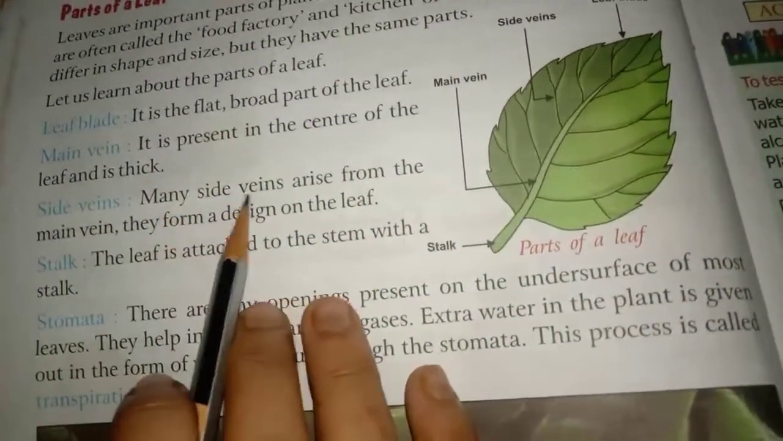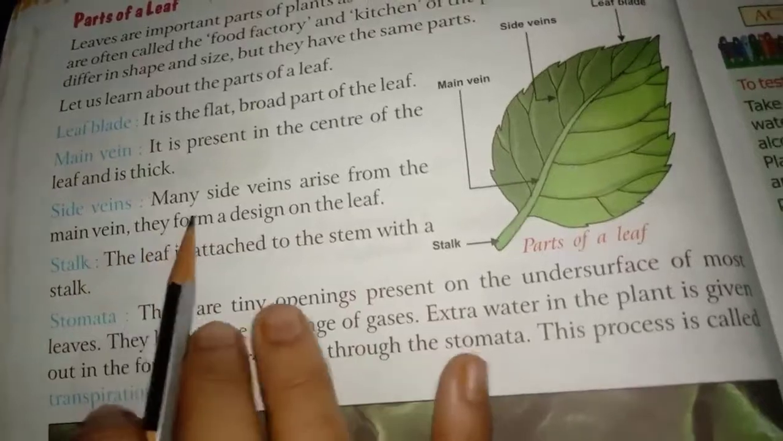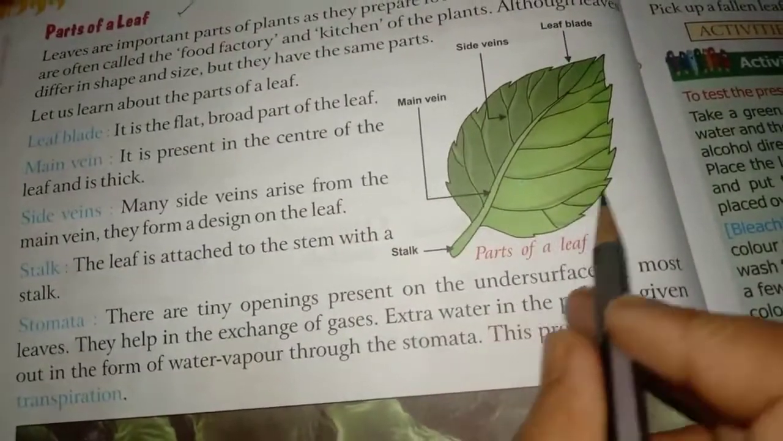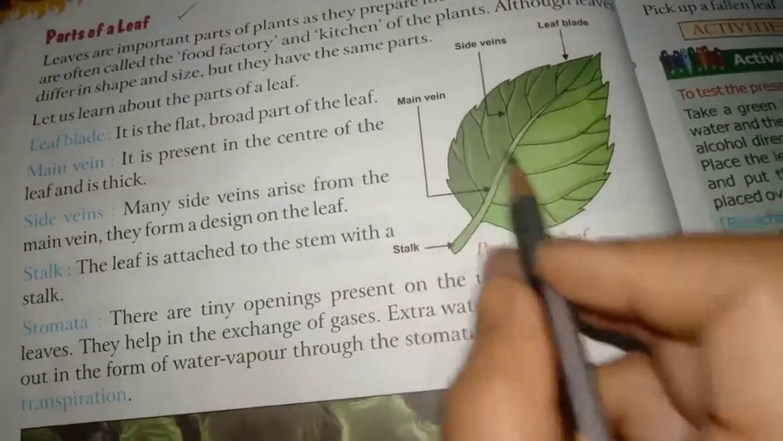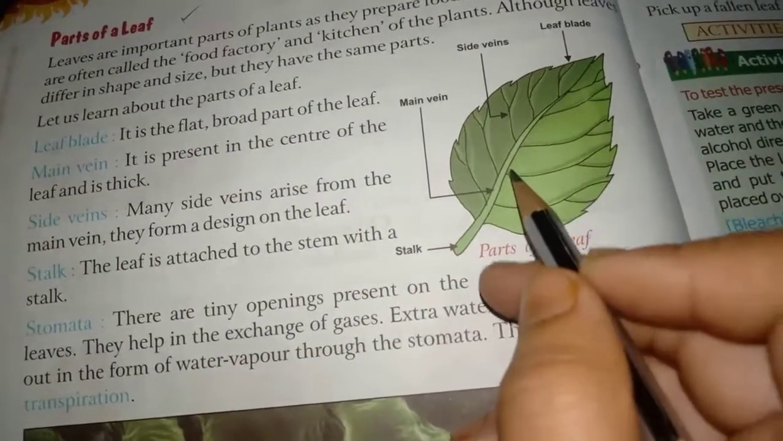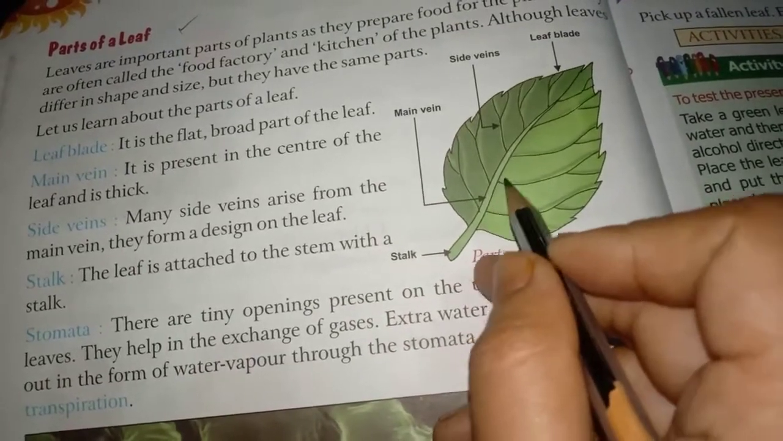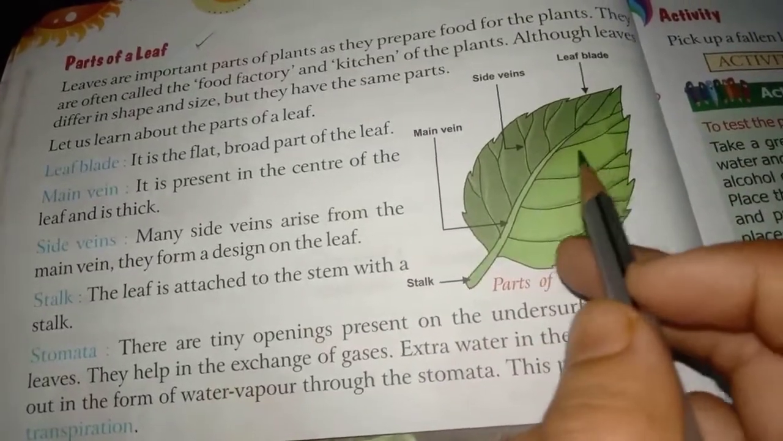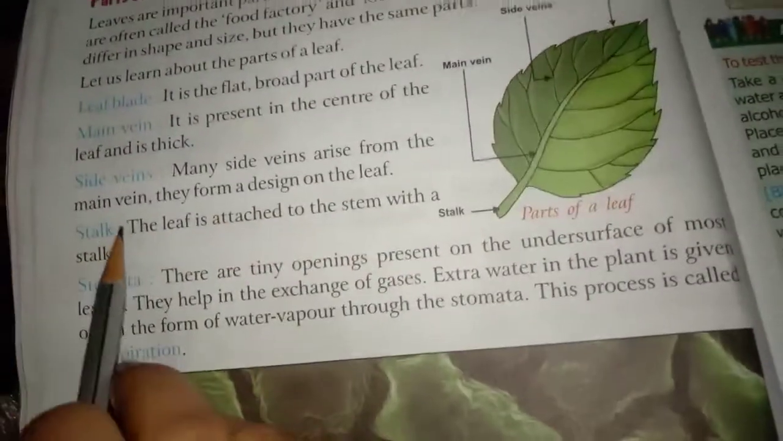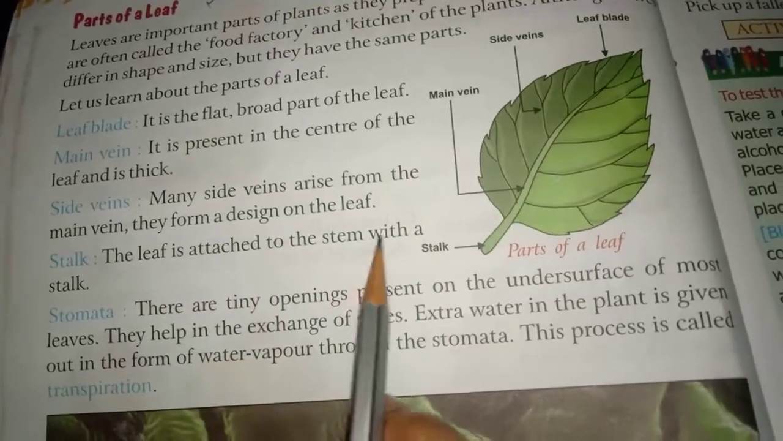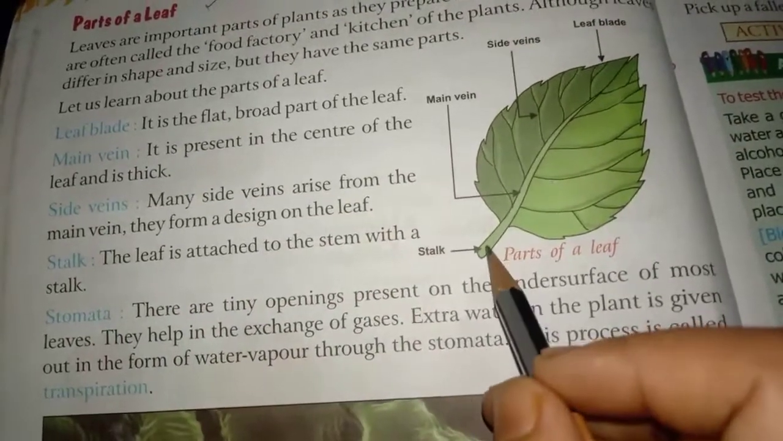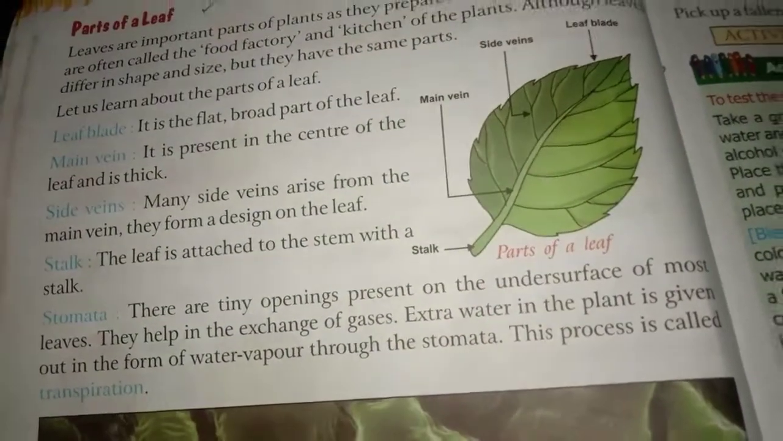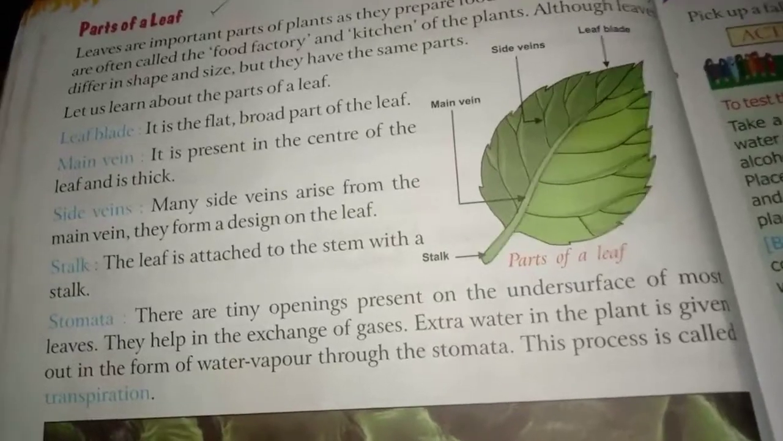Side veins: many side veins arise from the main vein. They form a design on the leaf. These are the side veins, and they arise from the main vein. There are so many, and they give a design to the leaf. Stalk: the leaf is attached to the stem with a stalk. So this stalk is used for the attachment of the leaf with the stem.